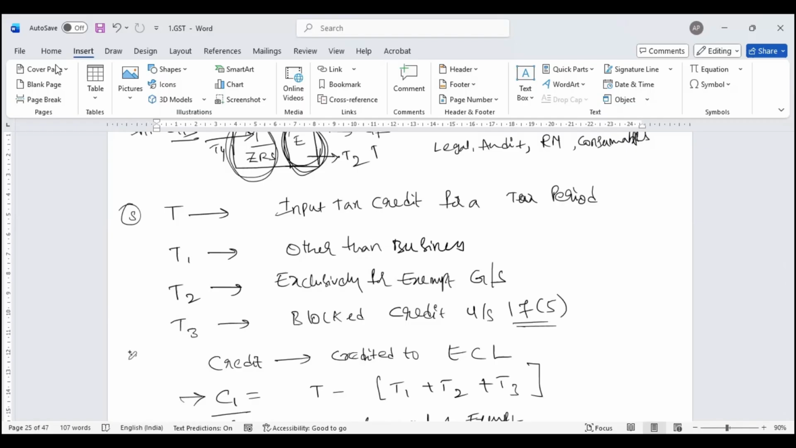Any doubts before we wind up? Again, when it comes to canteen, you would determine whether it is under the Factories Act. If it is mandatory under the Factories Act, it is eligible and will come to T4. If it is not coming under the Factories Act, then it is 17.5 block credit. We have to do this exercise based on purchase. Based on purchase, every line item I have to see, apply the T1, T2, T3, T4 and find out C1, C2.